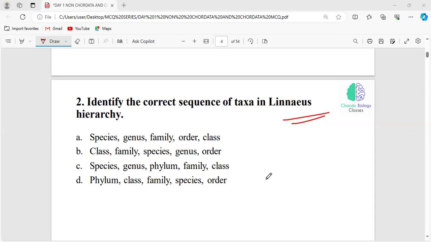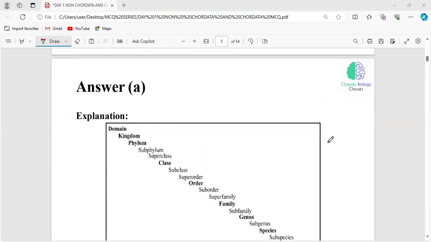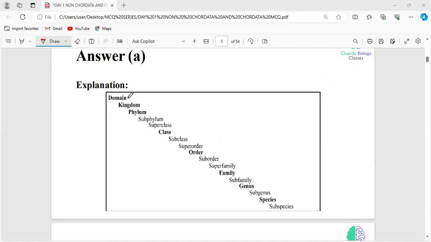Okay, what about others? Very good. See, it is starting from the domain. What is in the domain? What is a domain? Can anyone remember what a domain is? I explained it when I took the general concepts. We have two domains, right? And what are the domains?